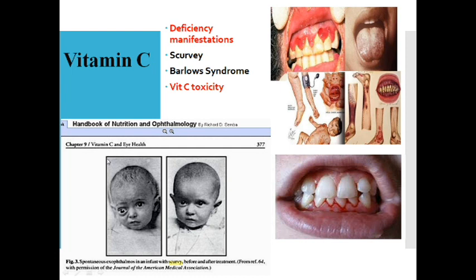Here you can see a picture that was taken from the Handbook of Nutrition and Ophthalmology, vitamin C and eye health.